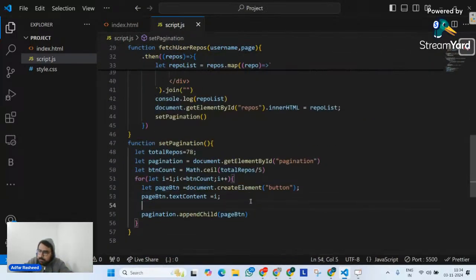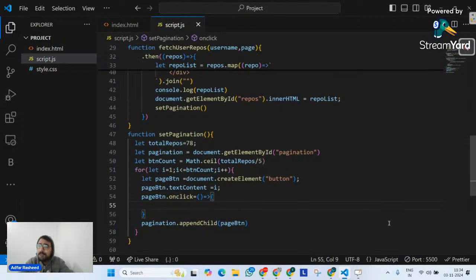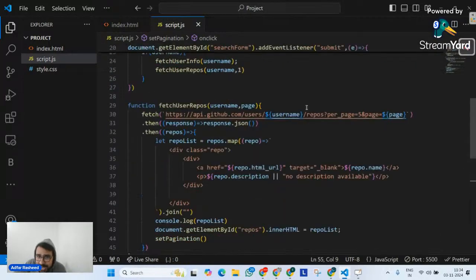Right? So what am I going to do? I'm going to tell it one small logic: on my page btn, please implement an on click event, and on this on click event, please call a function. And what is that function supposed to do? That function is supposed to fetch another five, another five, another five, depending on the button. And do you think this function fetch user repos is responsible for fetching an API depending on what page number I pass? Yes or no? Perfectly fine.